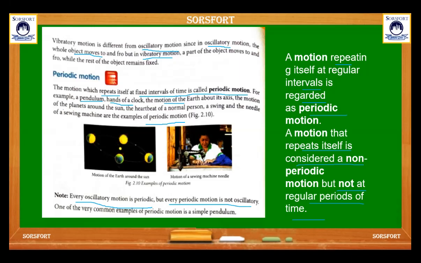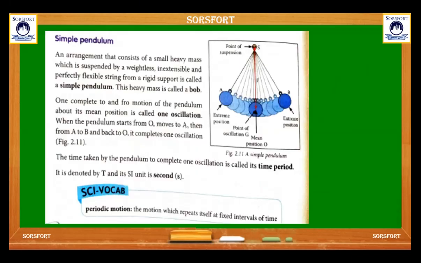Let's see how. This is the picture of a simple pendulum. This is the point of suspension. This is the point of oscillation, which is the mean position, and it will move from A to B. An arrangement that consists of a small heavy mass suspended by a weightless, inextensible and perfectly flexible string from a rigid support is called a simple pendulum. This heavy mass is called the bob.